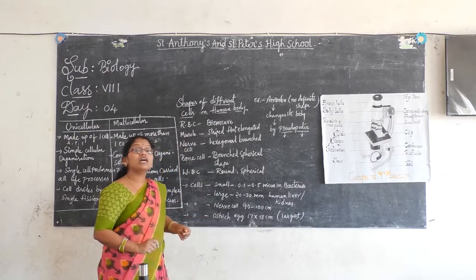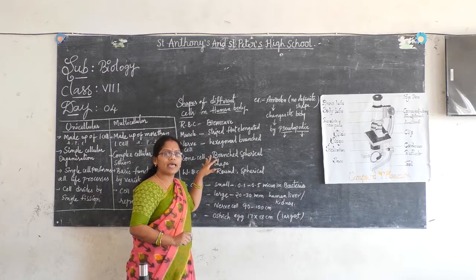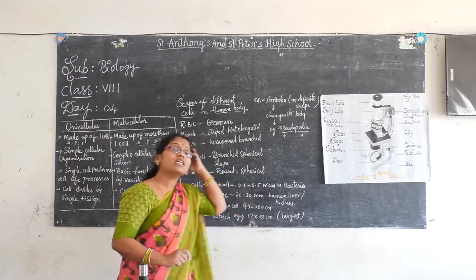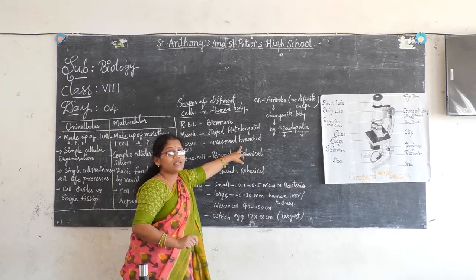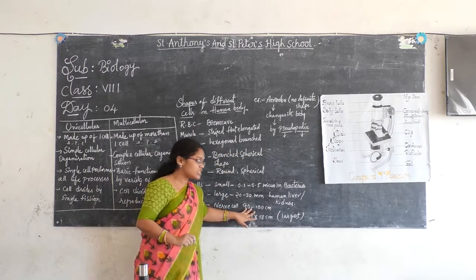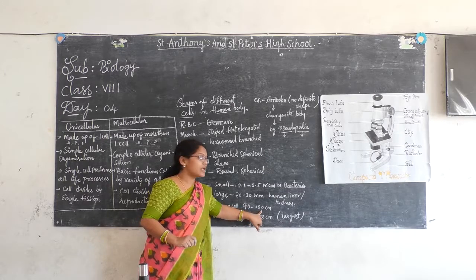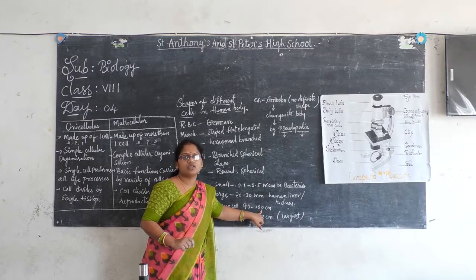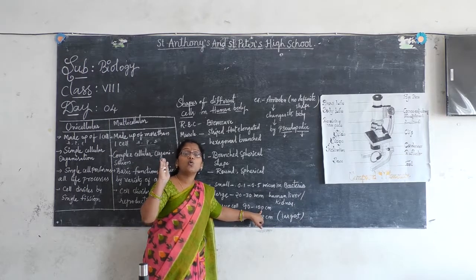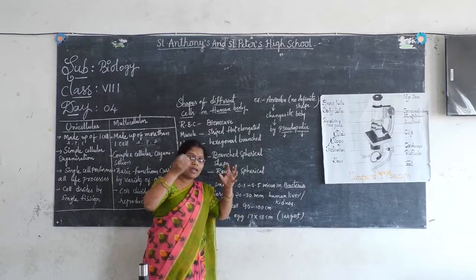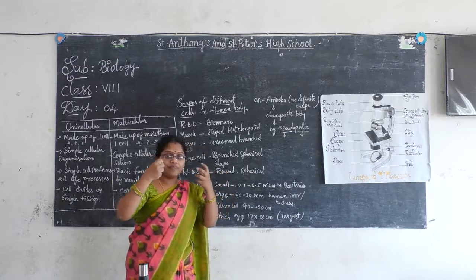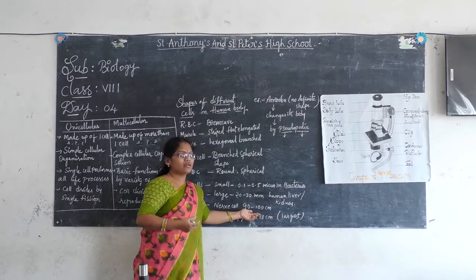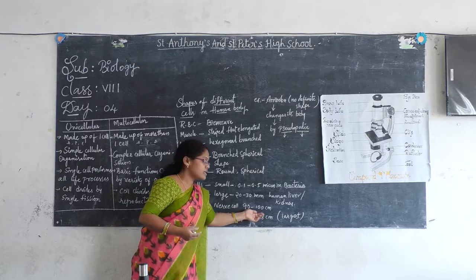Now coming to the nerve cell. Just now I showed the nerve cell diagram. Where is the nerve cell present? In the brain, right? The nerve cell here is branched, I said, no. How much is the measurement here? 90 to 100 centimeters. Easily we can see. It means nearly 1 meter. So think over that. If you remove the neuron, the nerve cell, from the brain, how much will you get as the measurement? 1 meter. Nearly 90 to 100 centimeters.